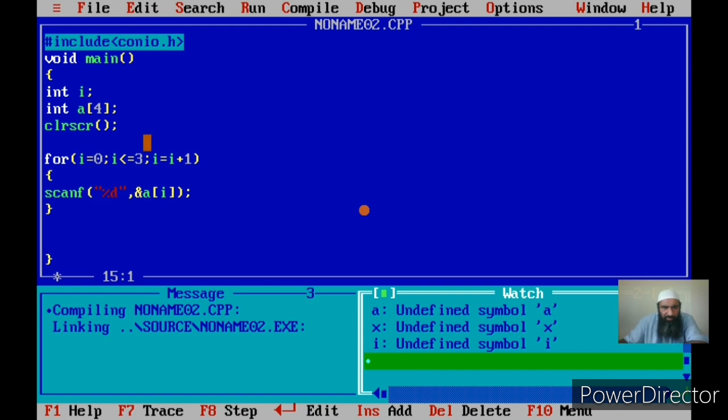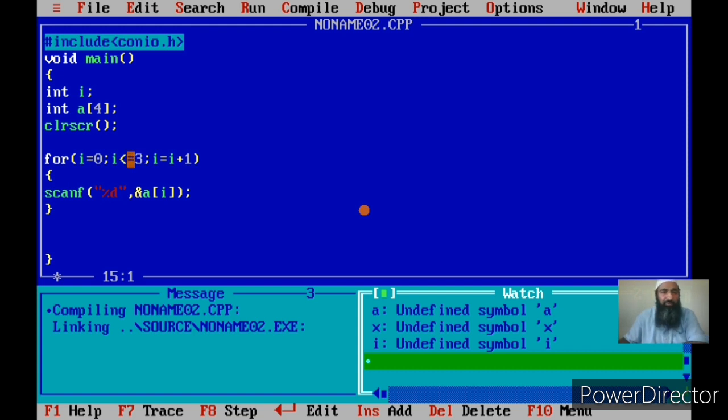And if control remains in the loop, the body is executed again, and then again the same thing: incrementation, then checking the condition. If the condition is true, again executing the body, incrementing, and checking the condition. How long? Till the condition is true. Now as you observe in this loop, the condition is true for the values of I like 0, 1, 2 and 3.